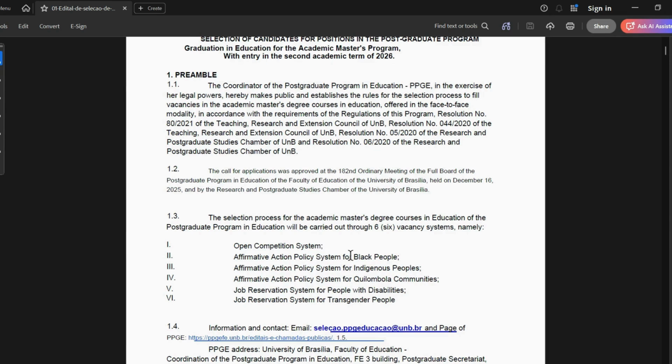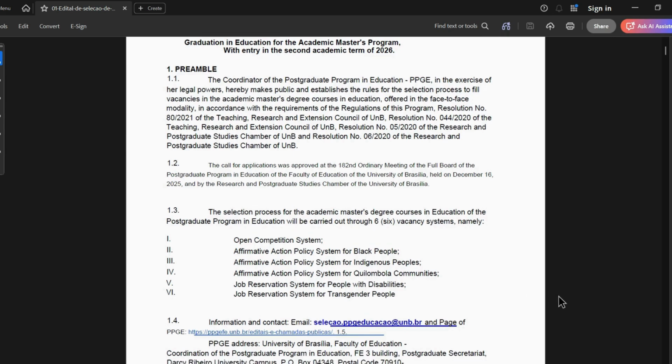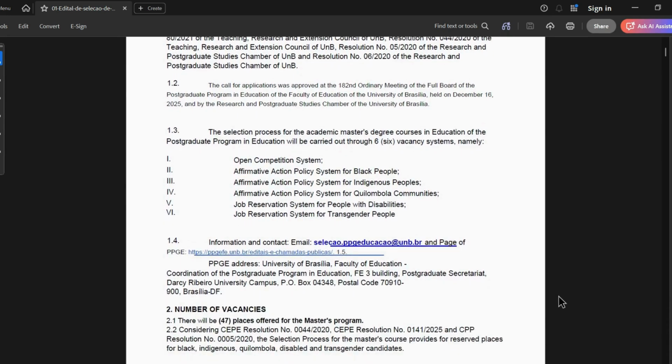There are certain percentages kept for Black people, for indigenous, for Quilombola, for disabilities, and for trans people. As we go further in the editor, you will see the exact percentages being reserved for all these categories of people.